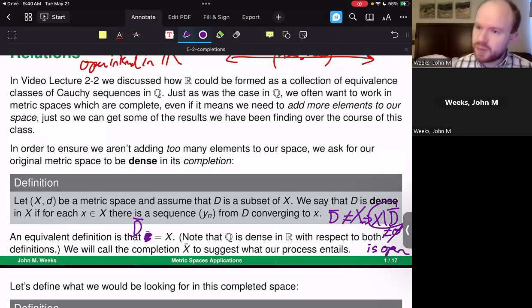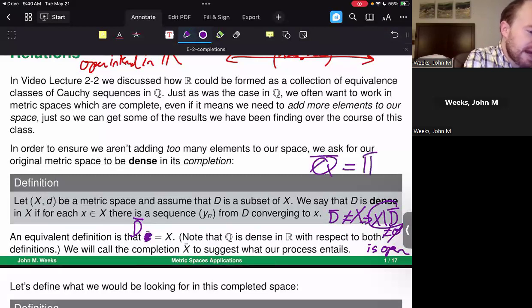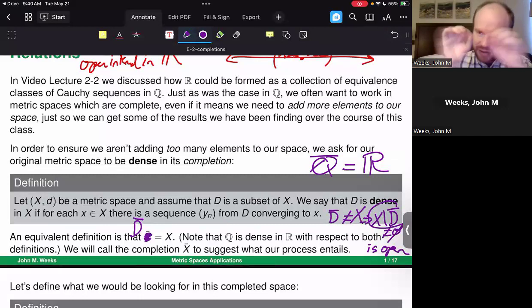Every open interval in the real numbers contains a rational number, in which case what you could say there is that the closure of the rational numbers is equal to the entire real line. Here we are taking our closure with respect to being inside of the completion, the rational numbers kind of being dispersed throughout the real numbers here. Taking its closure means taking the limit of all possible sequences as well. So we can think of this in a sequential definition.